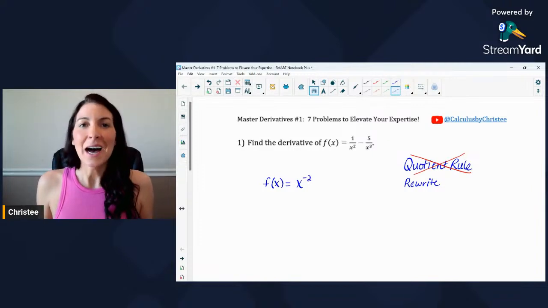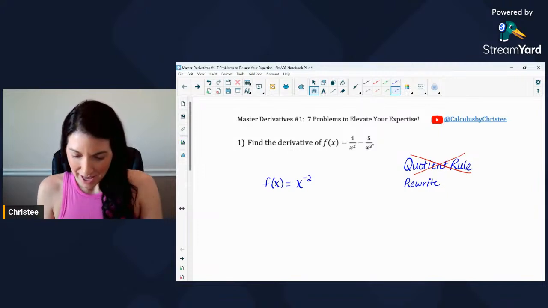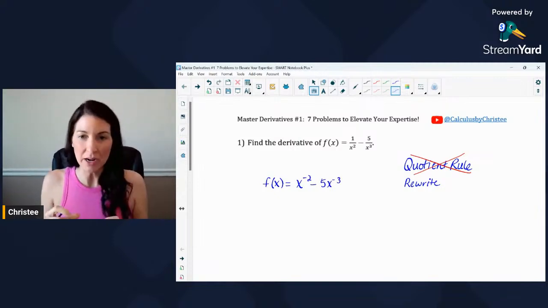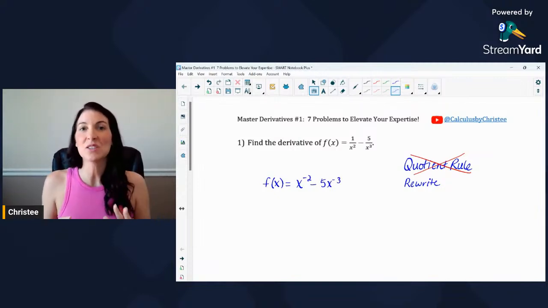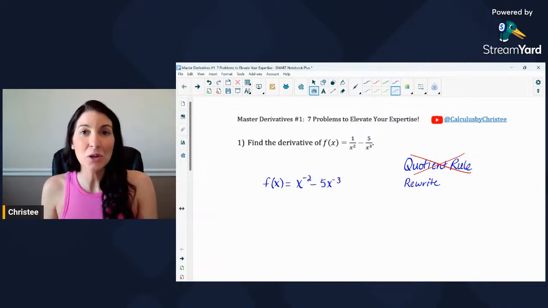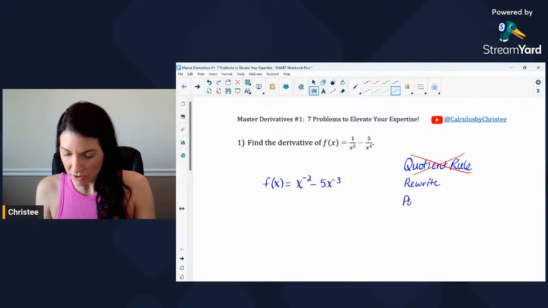Later in this live stream, we will be using quotient rule. So trust me, we'll get plenty of practice with quotient rule. Just don't do it yet. And then minus 5 x to the third, we can rewrite as x to the negative third because that x to the third was in the denominator. Rewriting it this way, it's going to be so much easier to take the derivative because now I can use what's called the power rule to take the derivative. So next would be using the power rule.